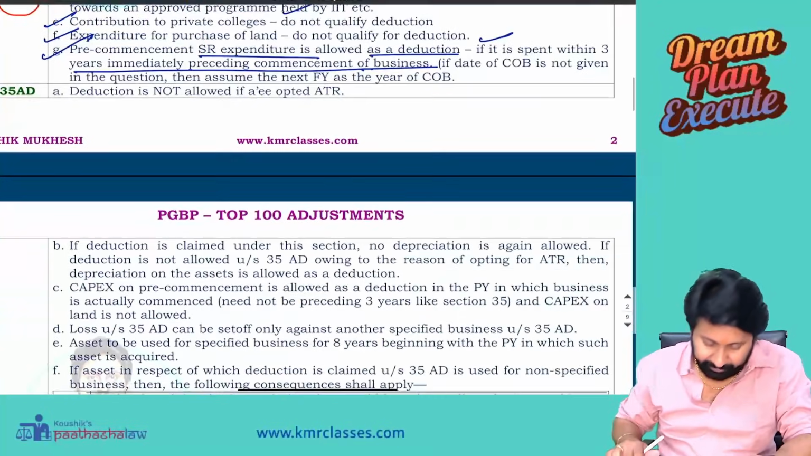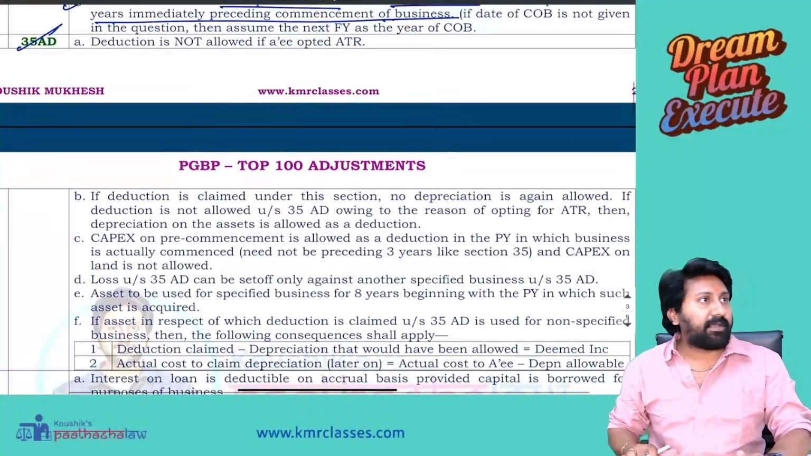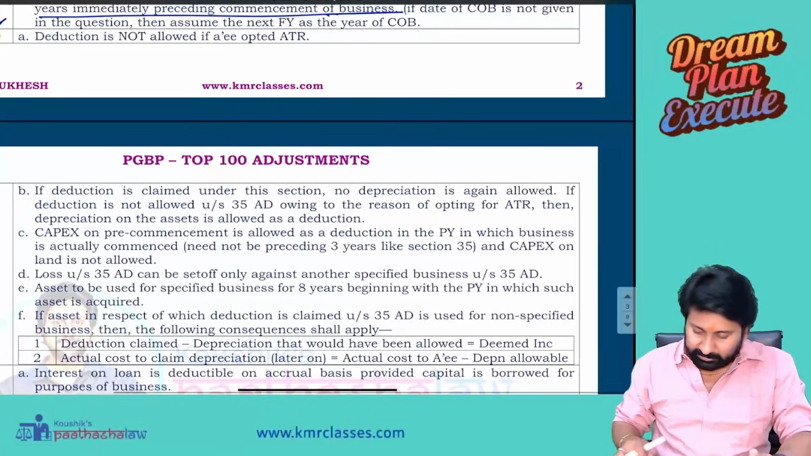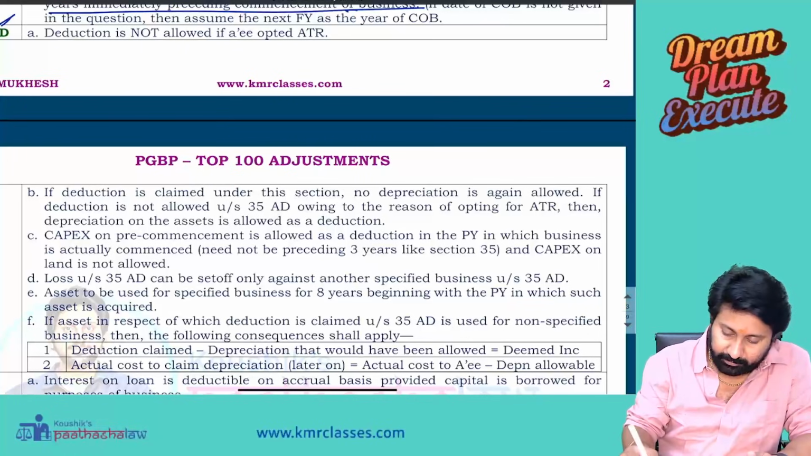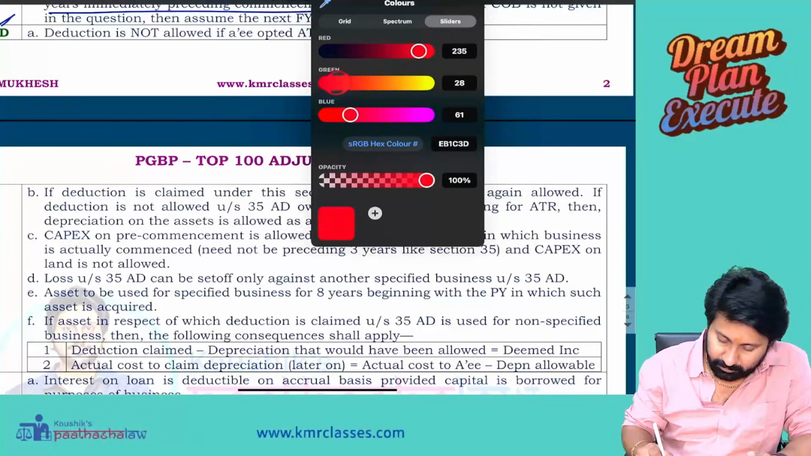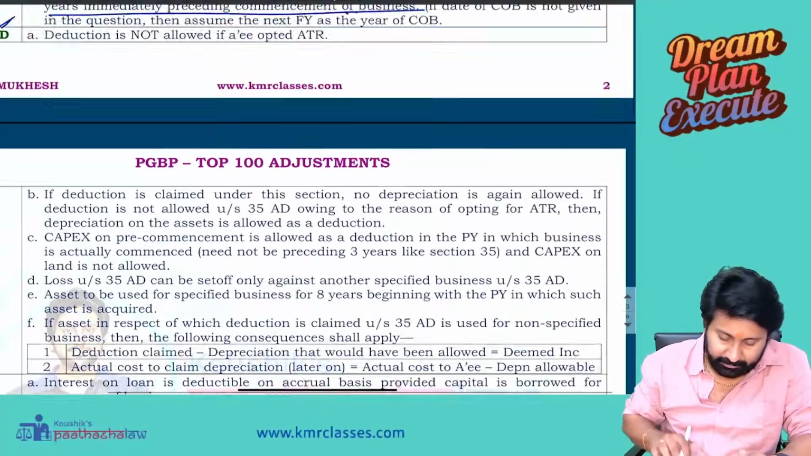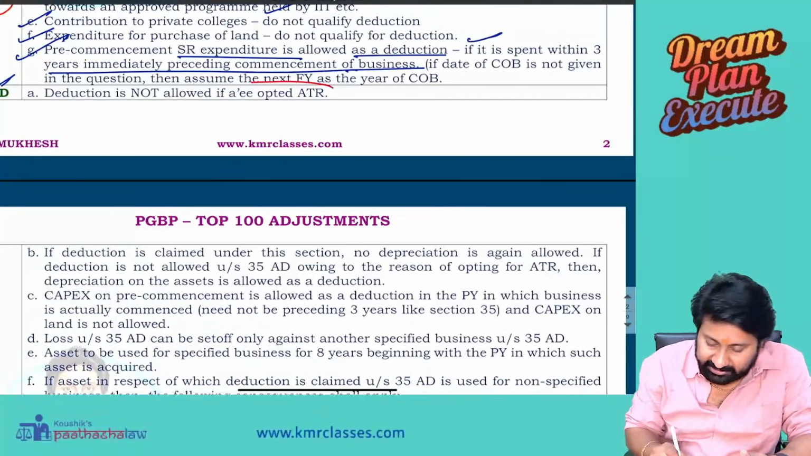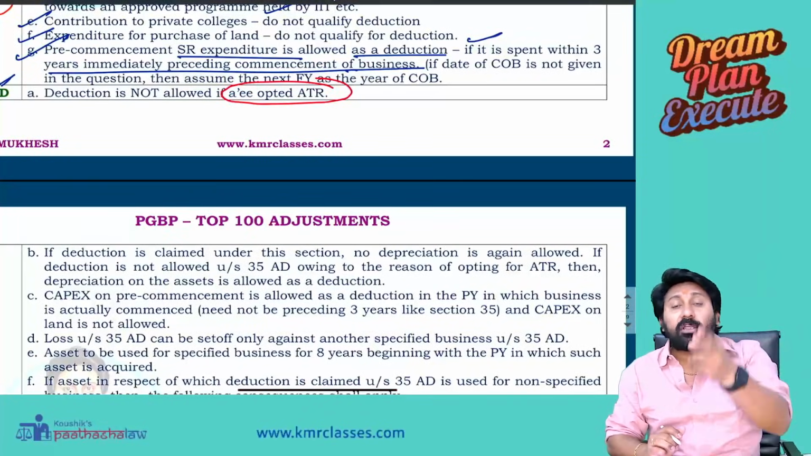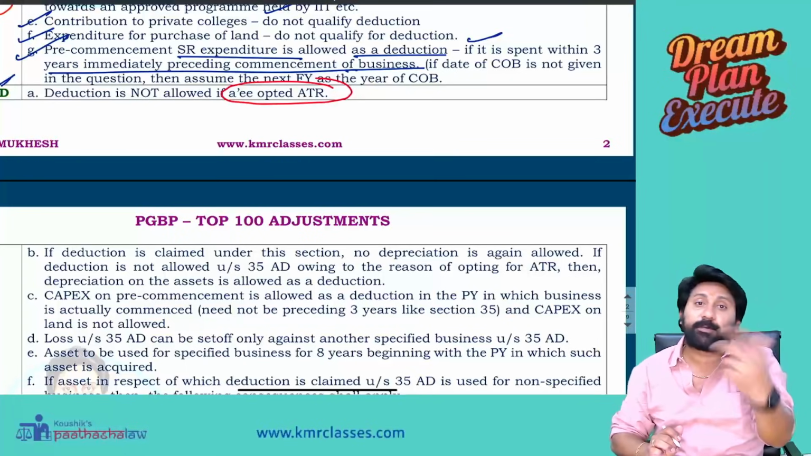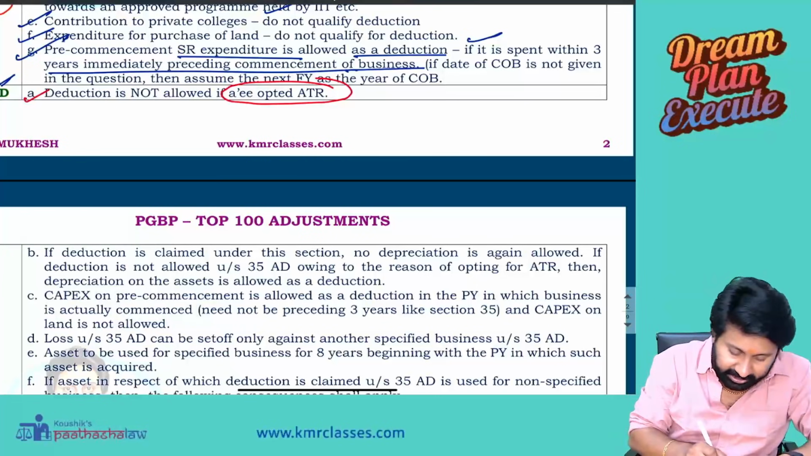Important adjustment: 35AD, very, very important for the exam. I have separated all the golden points of 35AD. Okay, let's see. Deduction is not allowed if the assessee opted for the alternate tax regime. The first point: in the question they will clearly ask, compute as per default regime, compute as per normal regime. Under the normal regime, 35AD will be allowed as a deduction. Under the default regime, it is not allowed.